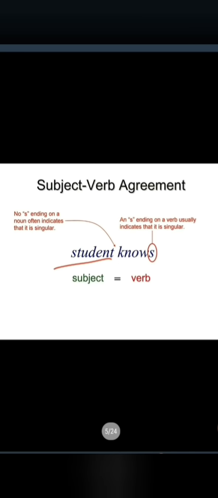If there is no s, for example, here see, knows, it is singular as per the rules. Instead of that, if no is given, what does it mean? No means it is plural. Exactly vice versa. Hope you know the meaning of vice versa. See here, if the s comes in the subject section, it is going to be plural. But in the verb section, if s comes, it is going to be singular. Getting vice versa. If you are not getting it, there are different kinds of terms I am using, so it is not going to affect your understanding.